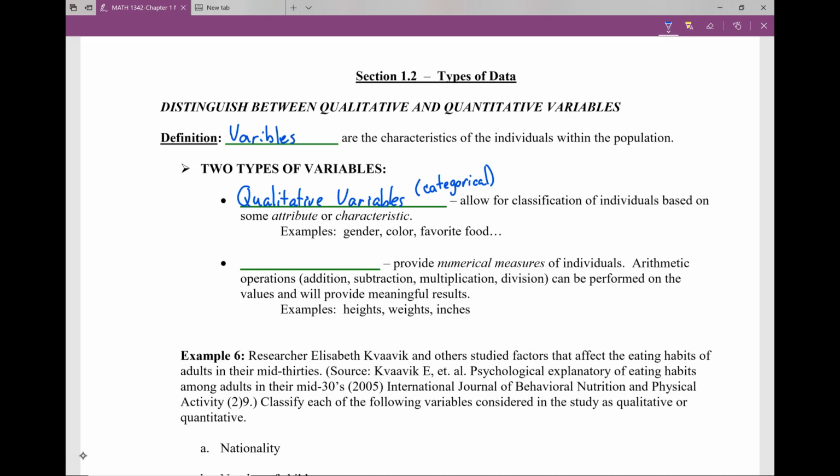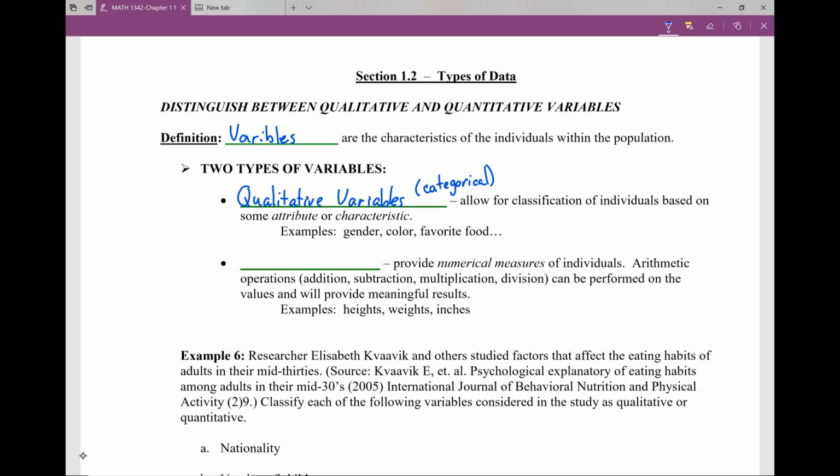Gender, you're either male or you're female. Color, like favorite color, blue, red, pink, purple, green, things like that. Favorite food, tacos, hamburgers, spaghetti, chicken fried steak, that type of thing. Think about qualitative variables as anything that we answer in words. It can be things that we answer in numbers. Let me get to something else real quickly.